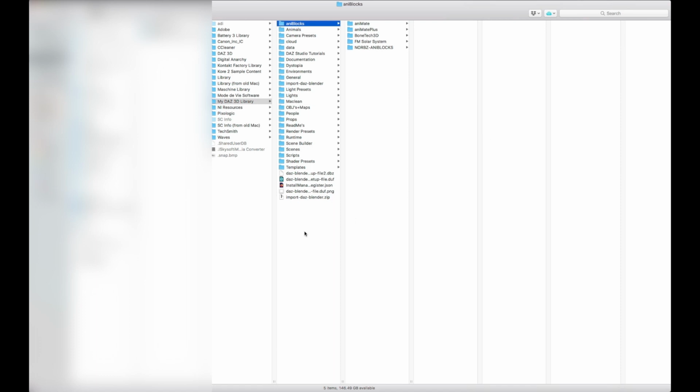First thing you're going to do, download the zip, open it up, you'll have a Norbs ANI Blocks folder. You're going to put that folder into your My DAZ3D library, ANI Blocks.